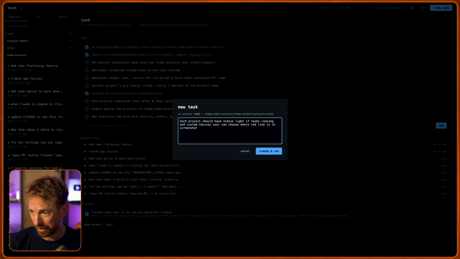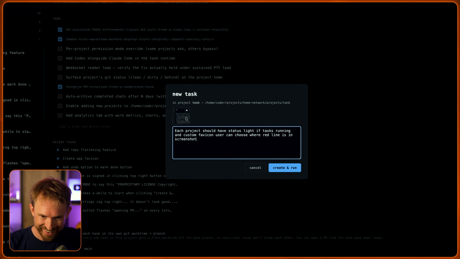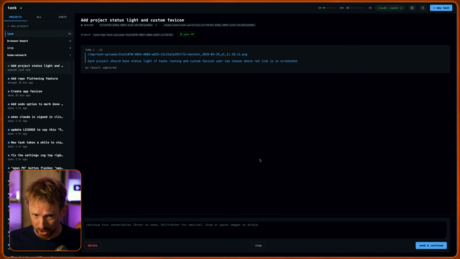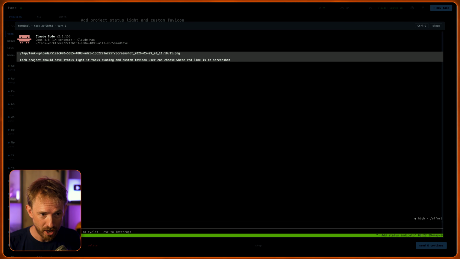Okay, this is where I test the new feature by dragging and dropping the screenshot into my prompt. And look at that. Wow, it's attached a screenshot. Finally, I can command tmux terminals and attach screenshots. Let's run and see if this actually works. No guarantees it will actually run. Look at that. It's actually uploaded my screenshot to a temporary location where I'm running my mission control.